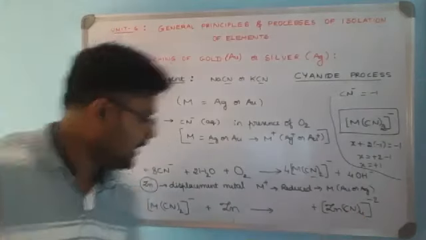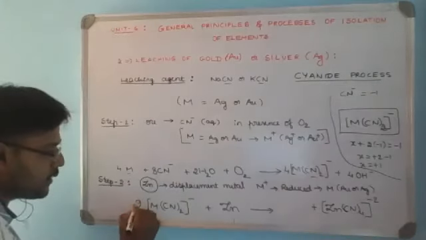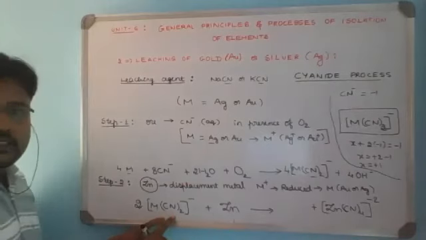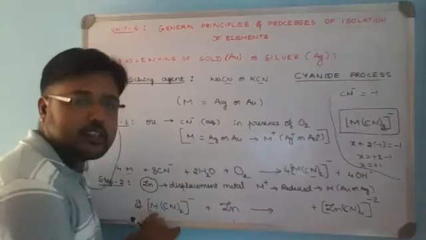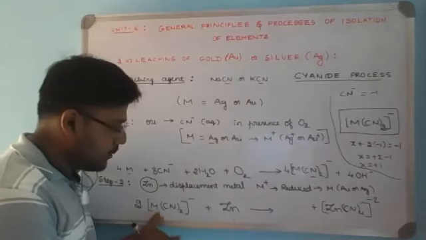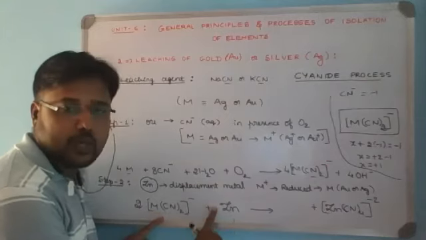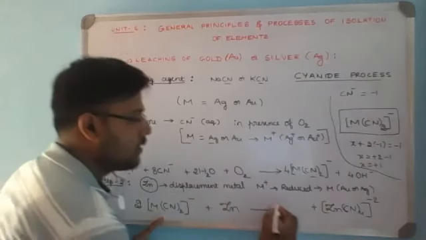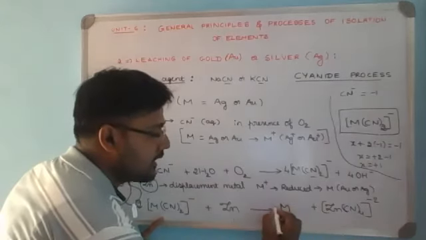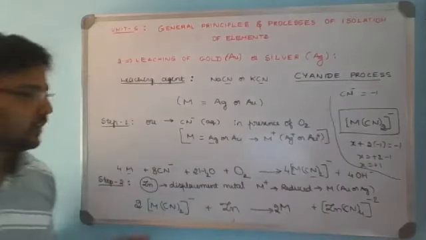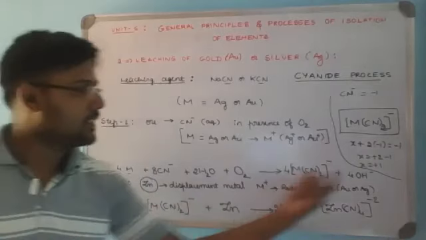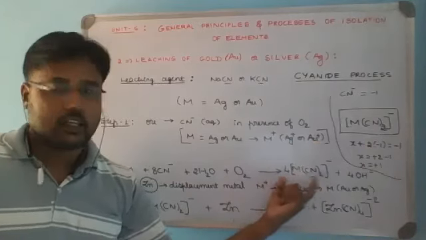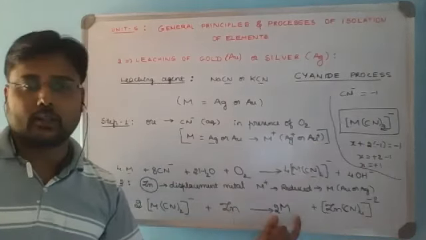Hence to get 4 cyanide, the complex needed is 2 moles. 2 moles of metal cyanide complex, that is gold or silver metal cyanide complex, will undergo displacement with 1 mole of zinc to produce the respective complex, along with the metal getting reduced. Whatever gold or silver is present as a metal ion, Ag plus or Au plus in the complex, is undergoing reduction to give the metal.